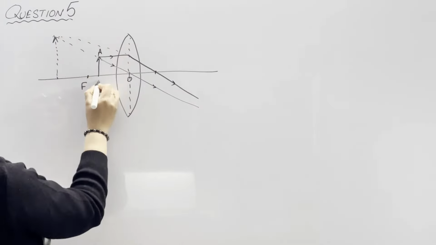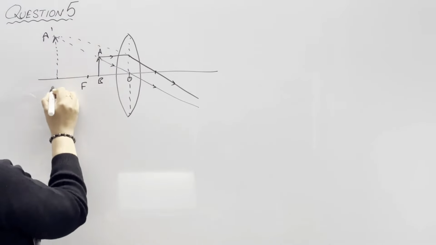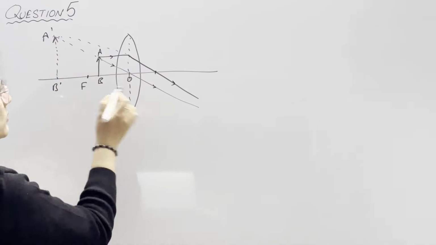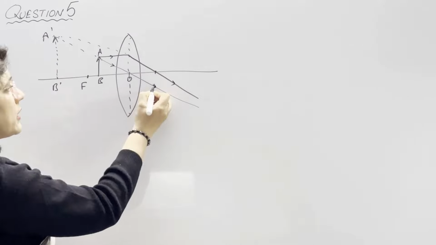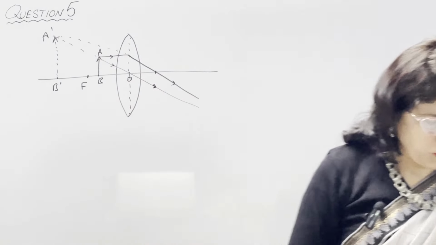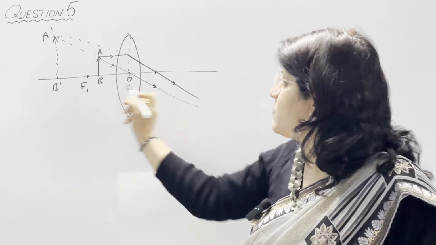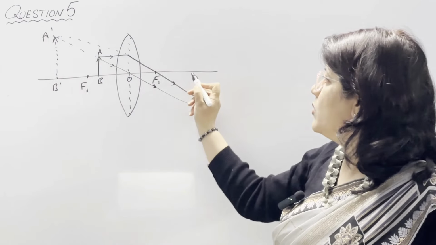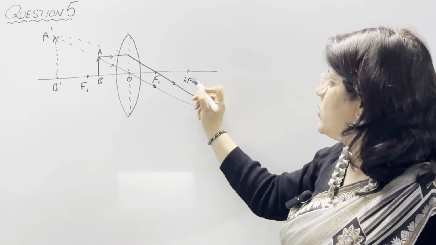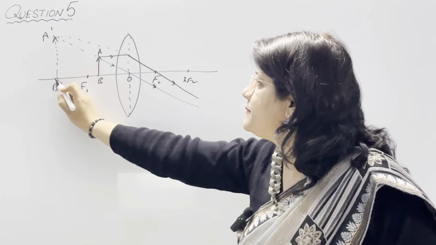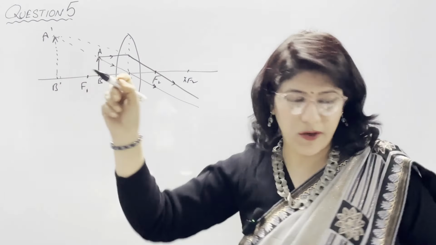This is our object AB and this is a virtual image A dash B dash. This you need to draw. Take care to draw these arrows also, and focus, optical center, all the points should be there. And in the case of convex lens, we know that this is focus 1 and this is focus 2 and this is 2f2 and this is 2f1. 2f1 you can draw on either side of this.